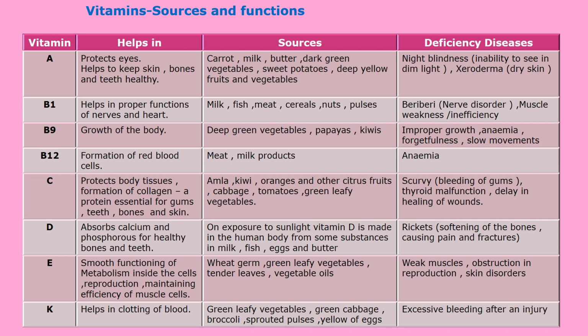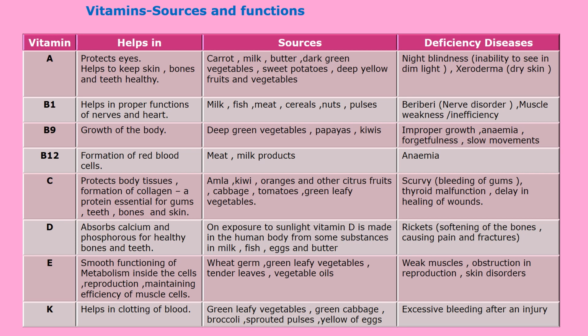Vitamin D is made in the human body from some substances in milk, fish, eggs and butter. Now, the deficiency disease of vitamin D is rickets. Means in this rickets disease, there is a softening of bones, means bones are becoming soft. Sometimes there is pain in the bones, or sometimes bones become fractured due to this deficiency of vitamin D.